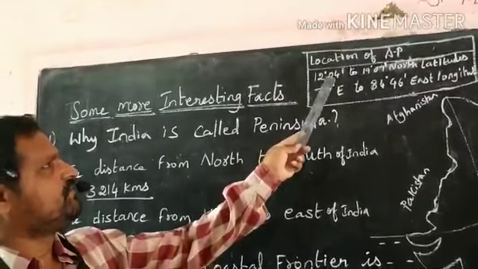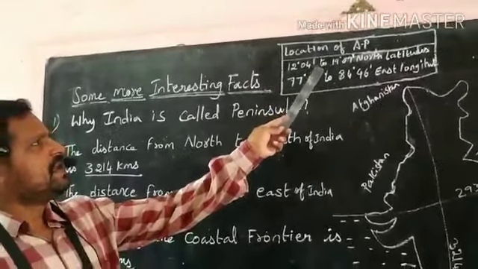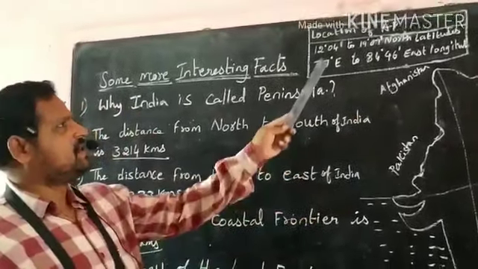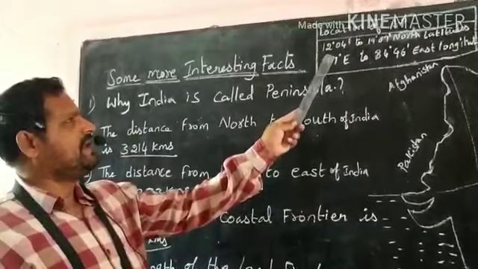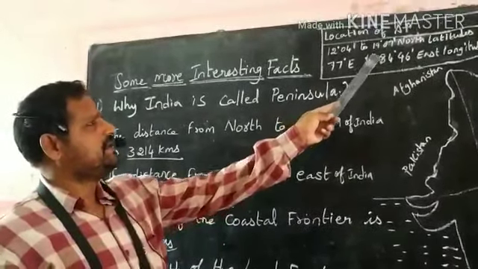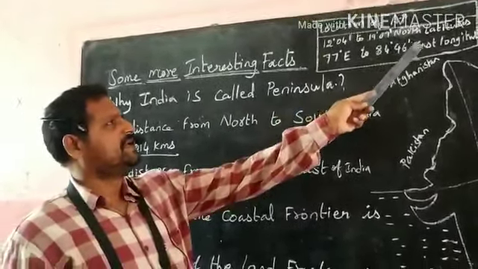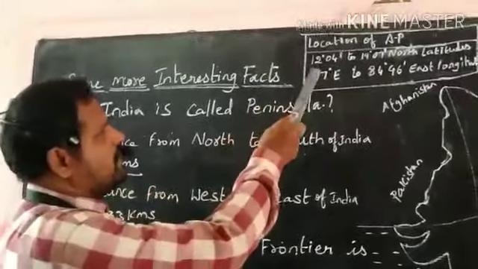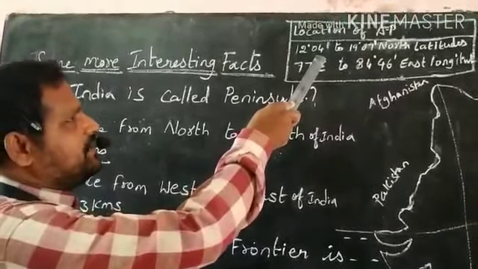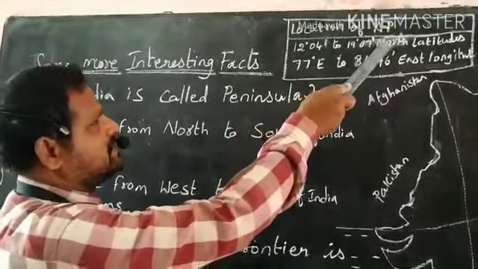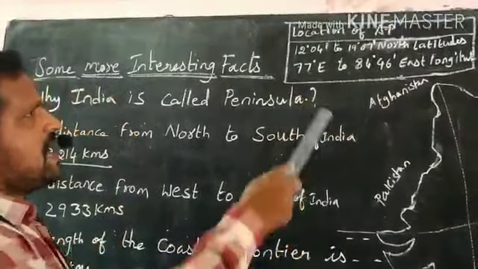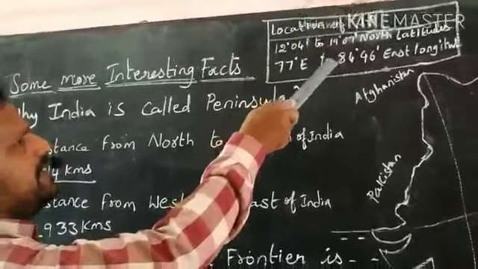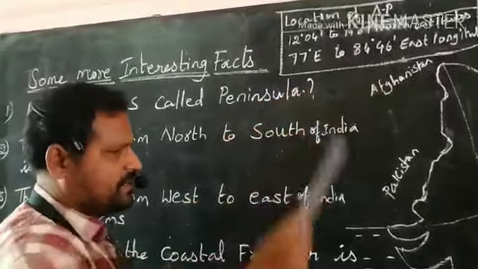Andhra Pradesh is located between 12 degree 4 minutes north latitude and 19 degree 7 minutes north latitude. It is located between 77 degree east longitude and 84 degree 46 minutes east longitude.